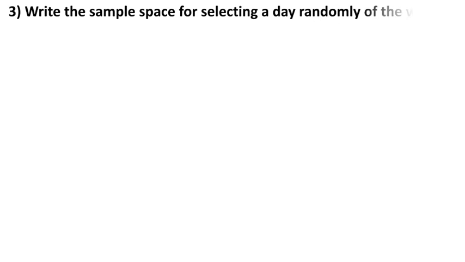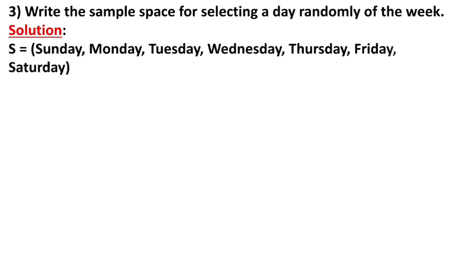Now children, the third one is given: the sample space for selecting a day randomly of the week. This sample space is mostly asked as a 1 mark question, question number 1B. Solution: we have to write the sample space for a day randomly of the week. S stands for sample space, equal to, take curly brackets: Sunday, Monday, Tuesday, Wednesday, Thursday, Friday, Saturday. So here the number of S is 7.